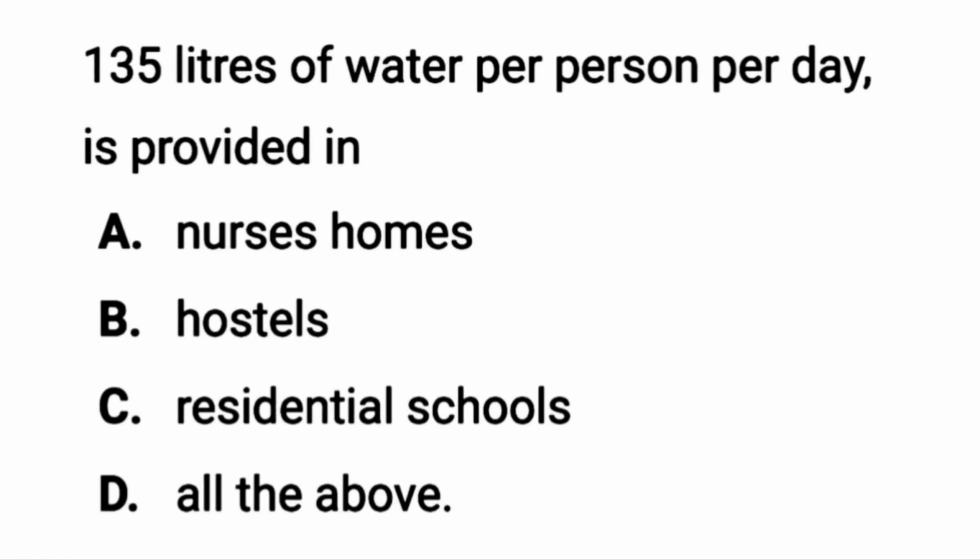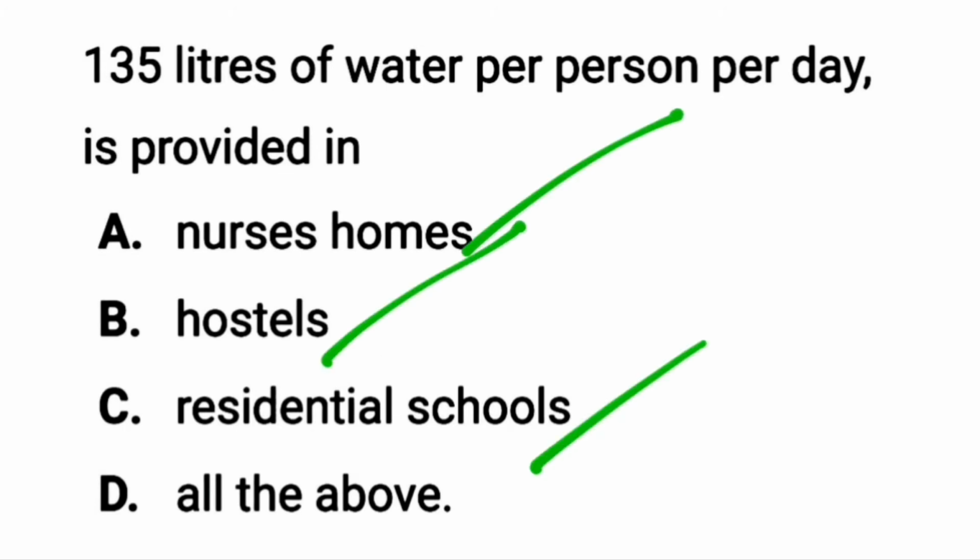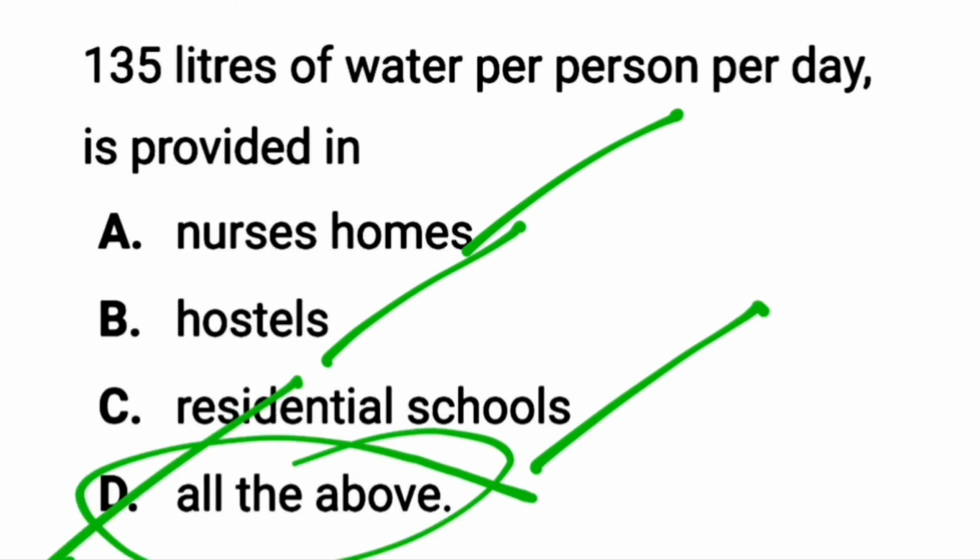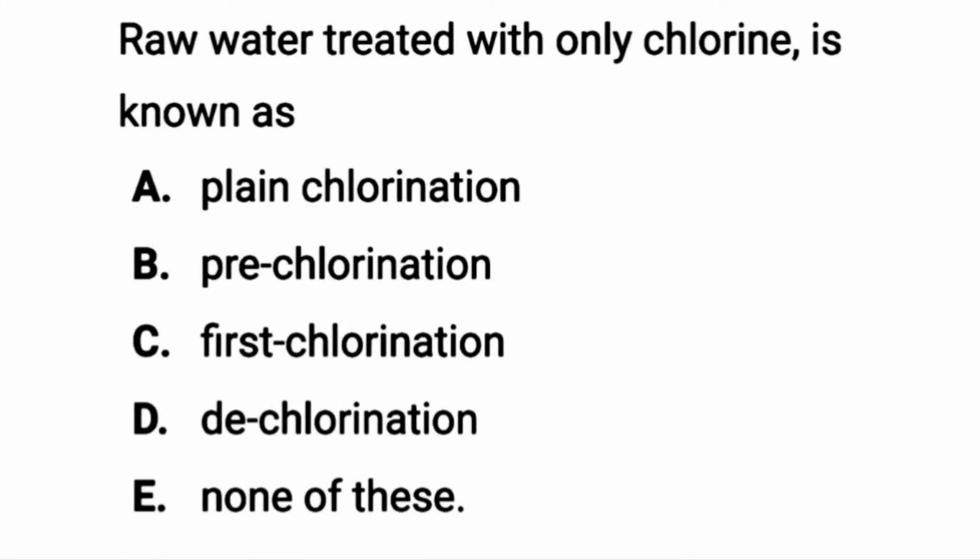135 liters of water per person per day is provided in nursing homes, hostels and residential schools. So the answer is all of the above. The next question is, raw water treated with only chlorine is known as plain chlorination.